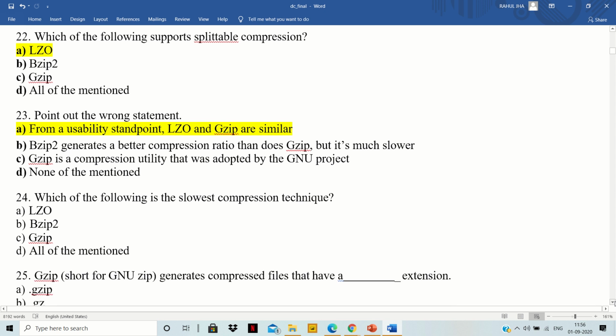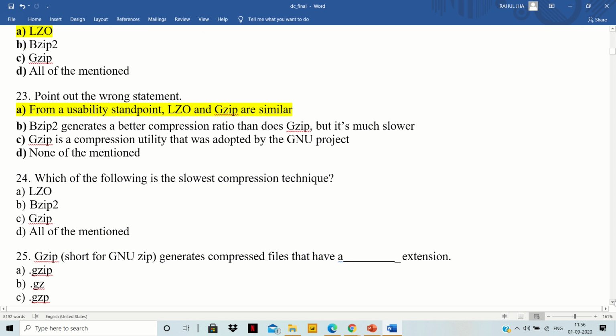Which of the following is the slowest compression technique? As I told you previously, BZip2 comes with the better compression ratio, and the one with the better ratio will have the slowest compression technique. It means the compression ratio and the compression rate are inversely proportional.